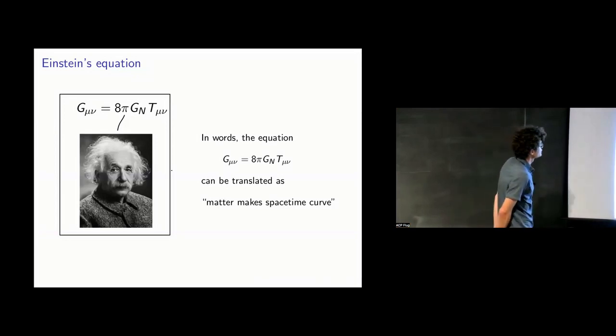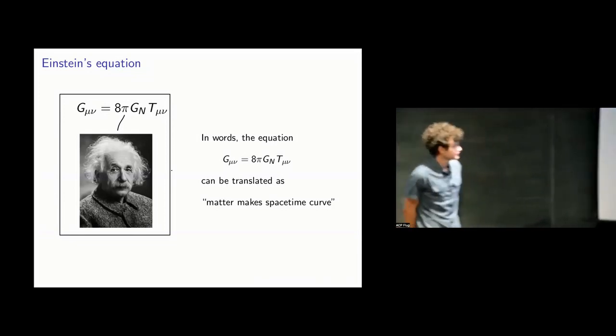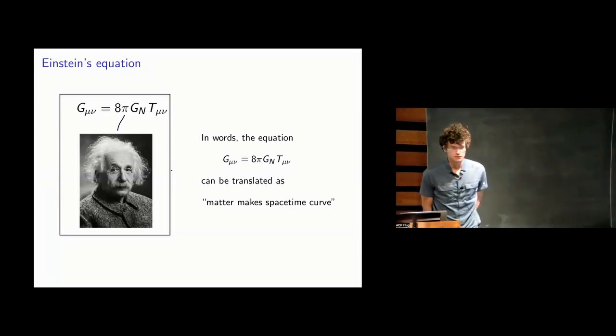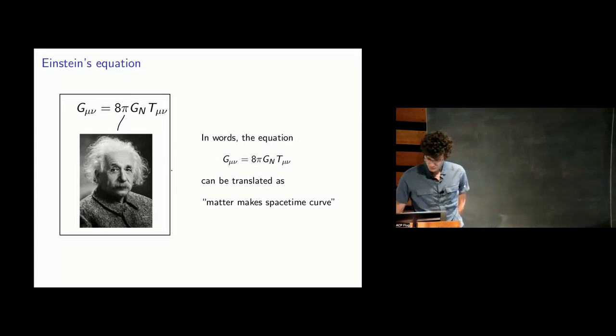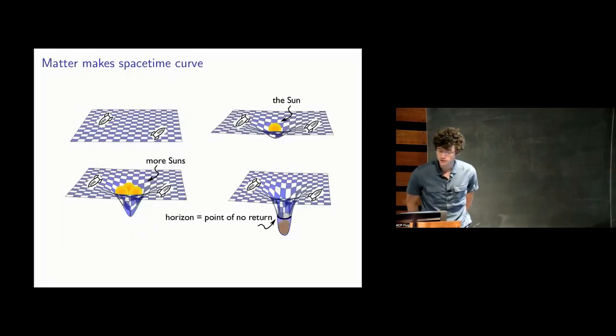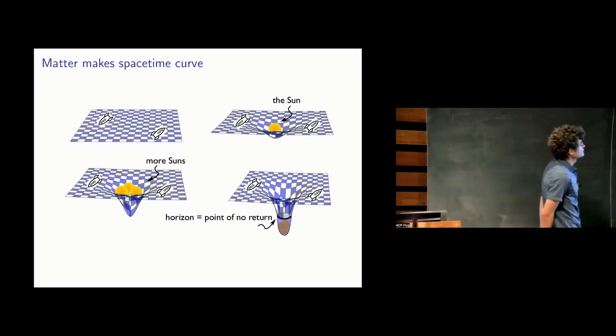And what this equation says is that matter makes space-time curve. This is the equation that describes the theory of general relativity. So you can try to make a picture of that, probably a picture that you've seen before. Here's what it means that matter makes space-time curve.